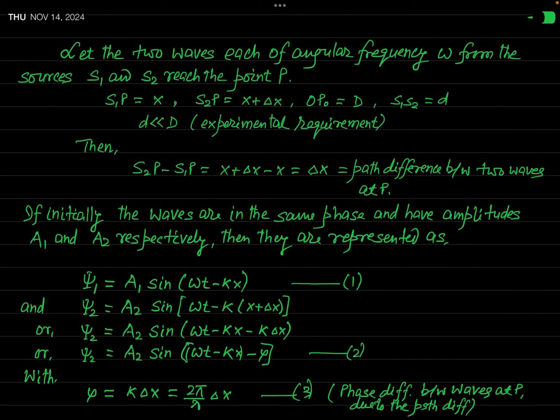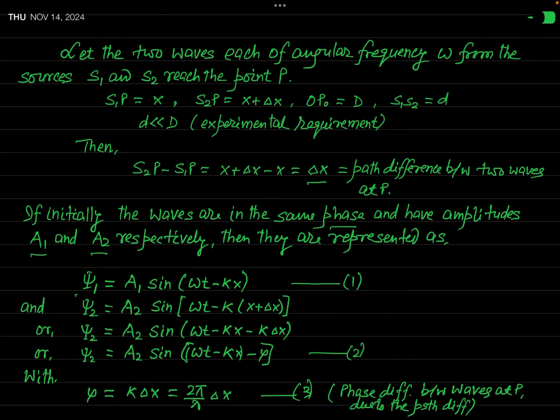So what I have explained, I have mentioned it here. You can see that this delta x is the path difference between two waves at P. As I have told you, if initially the waves are in the same phase and have amplitudes A1 and A2, where A1 is the amplitude of the first wave and A2 is the amplitude of the second wave, then these waves are represented like this.